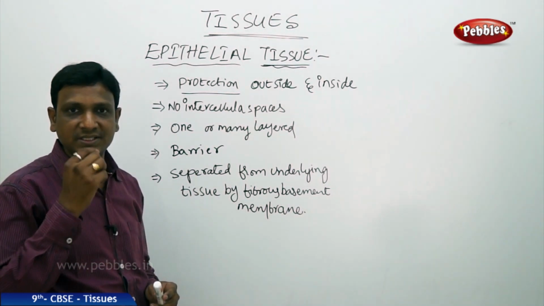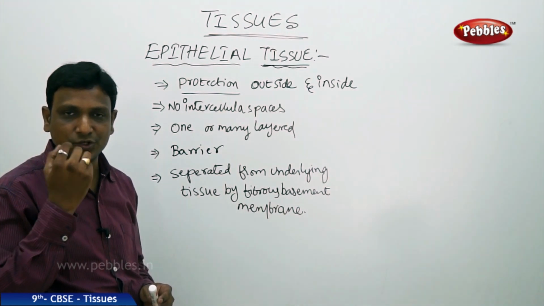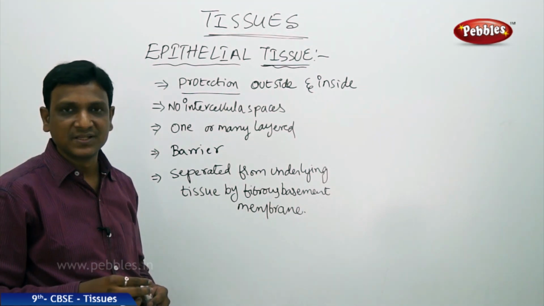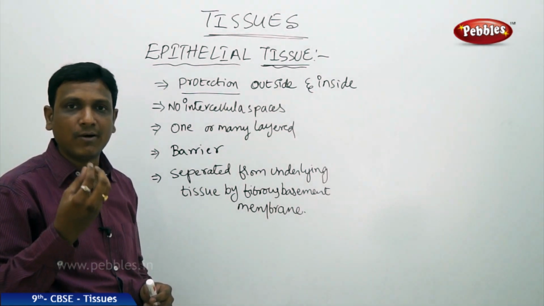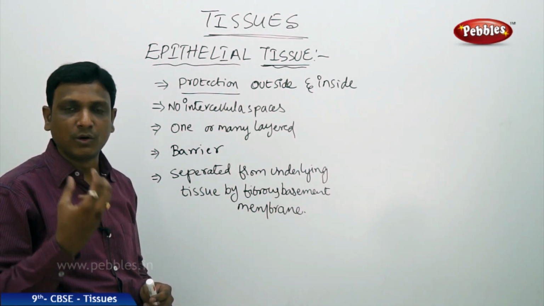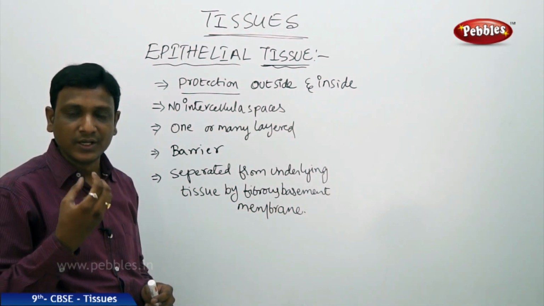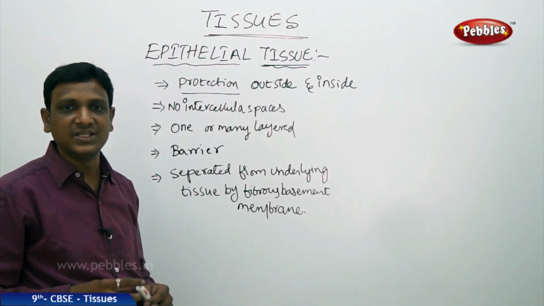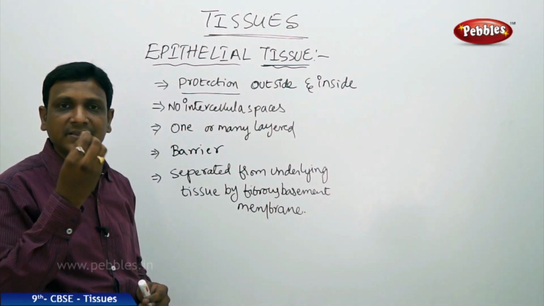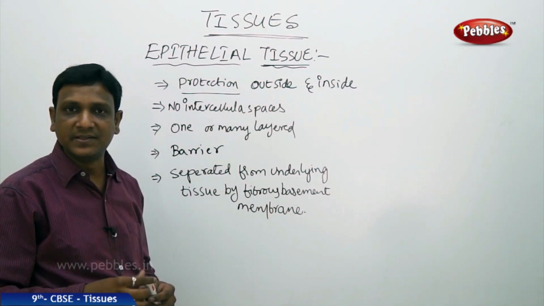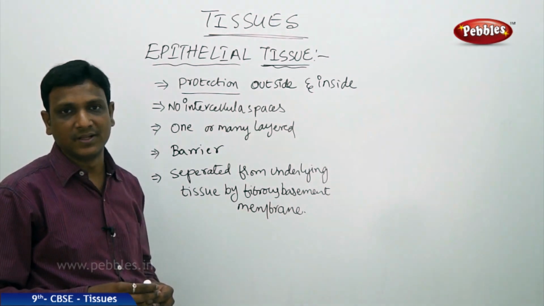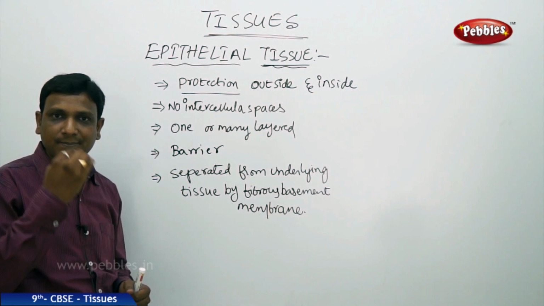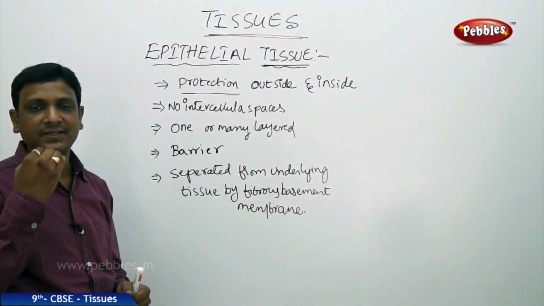See, for example, if you open your lip, you find some kind of transparent layer inside your lips. Sometimes when you drink any hot tea, coffee or milk, when it is too hot, you will lose some of the top layers inside your cheek. You find them like a thin paper or thin polythene, that is nothing but a layer of epithelial cells. The thin, paper-like, polythene-like material you find is the epithelial tissue.